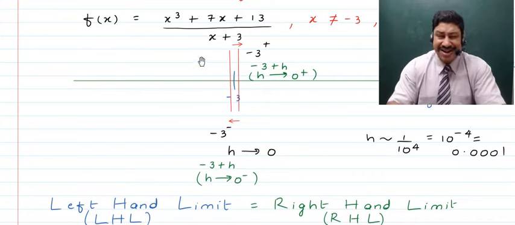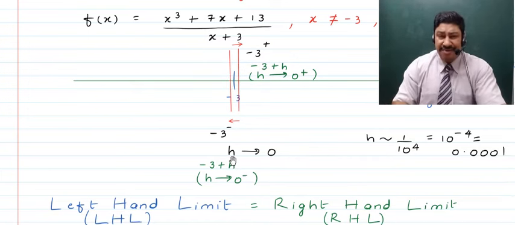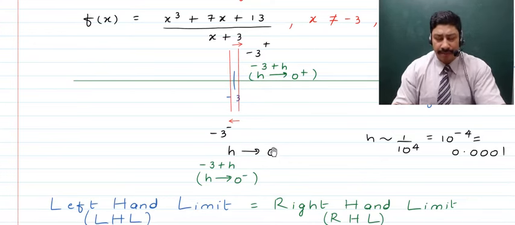The point which is on the left hand side gives you the left hand limit, provided these points are very, very close. When we talk about these points to be very, very close, we bring in this new variable where h is tending to 0, or in other words, h is infinitesimally small, right?